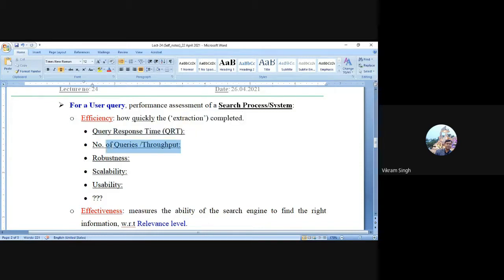Similarly, if you want to see the system's throughput, you can evaluate it by simply checking, within a time window, how many queries are answered, how many queries are responded to. Through this you can check the throughput.